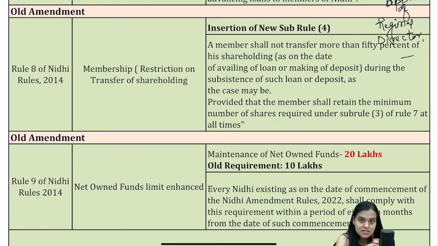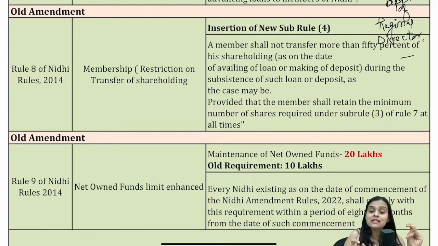What happens is, you become a member of the company, then you are exposed to the benefits that the company is giving. So you take that loan and thereafter you transfer your shareholding. That means you have become a member of the Nidhi company just for obtaining the loan, and once you have obtained the loan, you just forget about it. That is something which will not be allowed. So you will not transfer more than 50% of your shareholding.